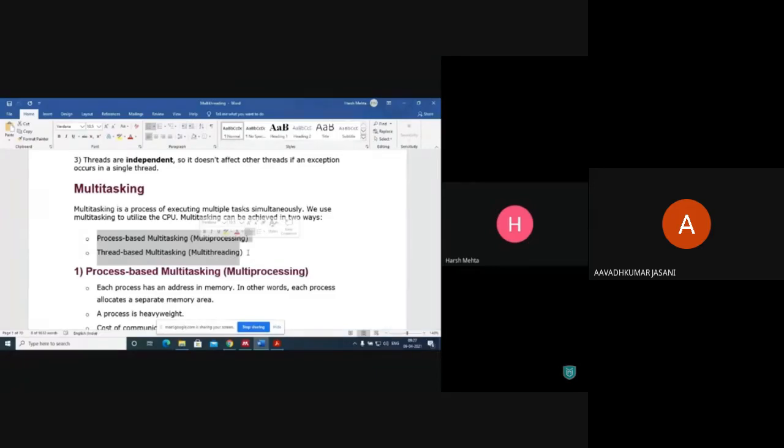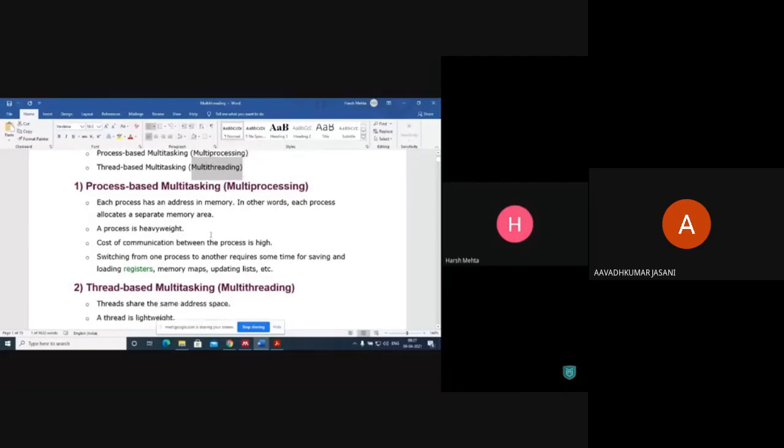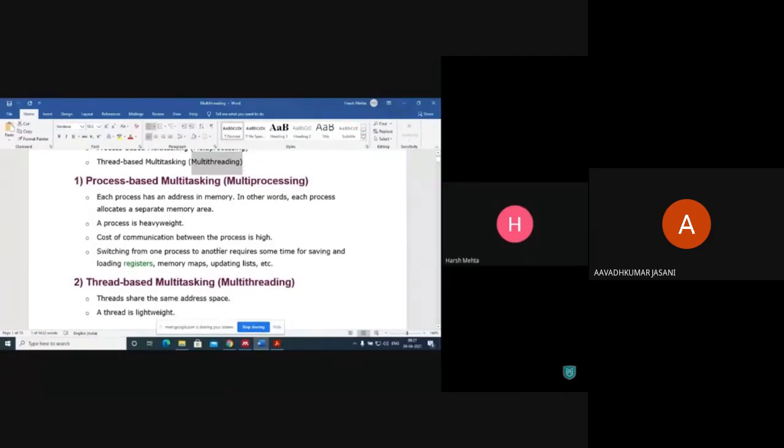Process based is also known as multiprocessing, and thread based means multi-threading. Process based means each process has an address in memory. Whatever process you take, it contains an address in memory. Each process allocates a separate memory area.